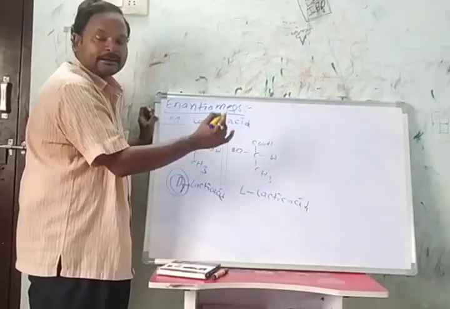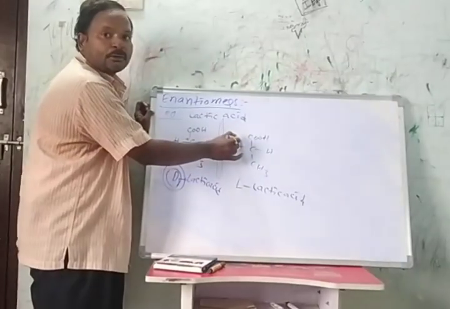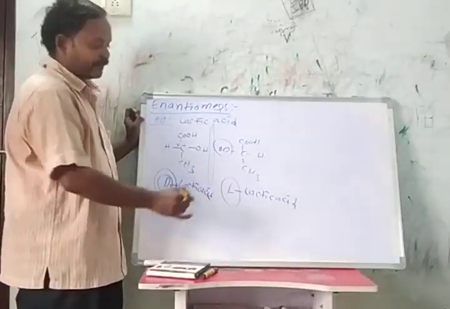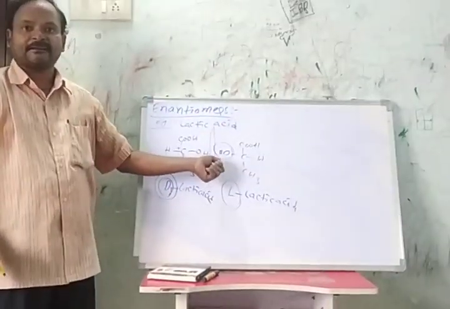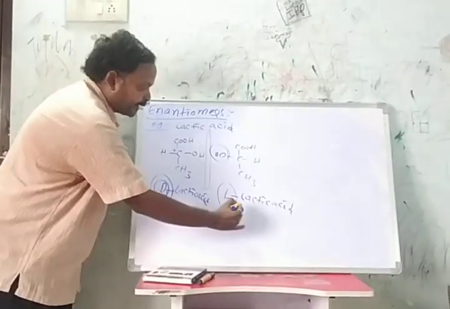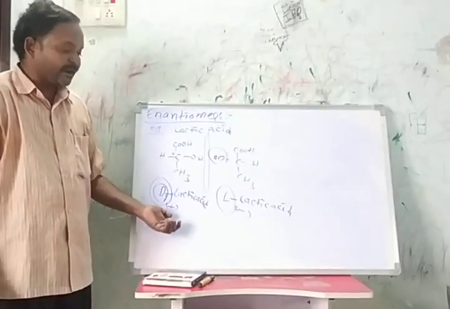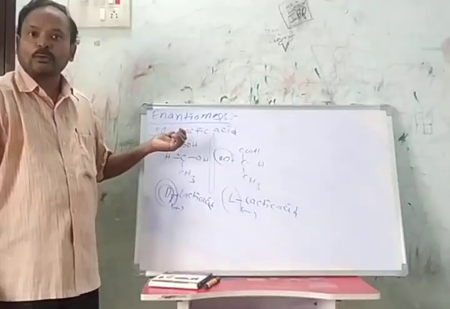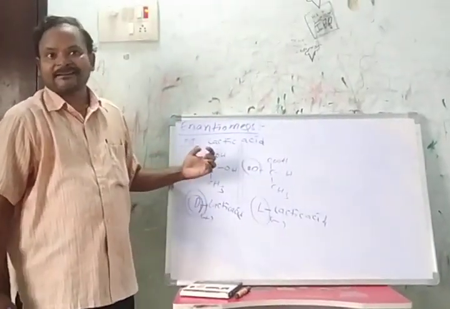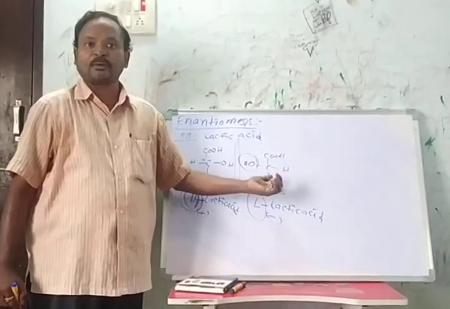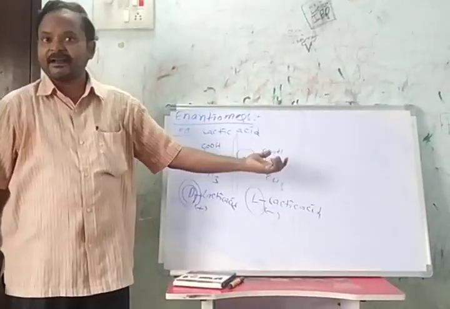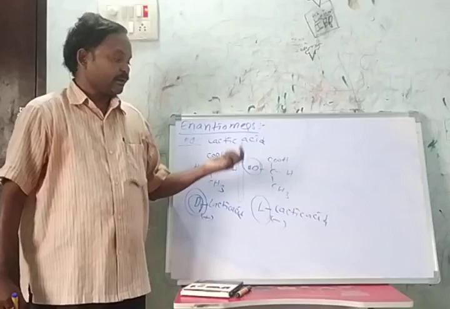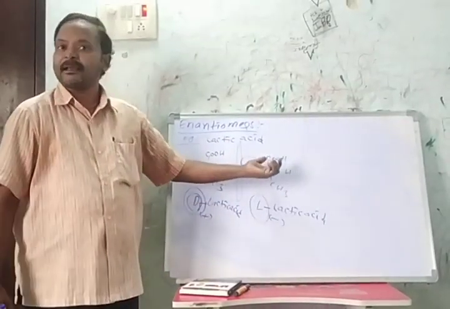In this molecule, at the last but one carbon, the highly electronegative group or OH group is present on the left side, so we call it L-lactic acid. And sometimes D-plus lactic acid, L-minus lactic acid. Plus means dextro, minus means levo. This molecule rotates plane polarized light towards the right side, and this molecule rotates plane polarized light towards the left side. Which rotates right we call dextro, which rotates left we call levo.